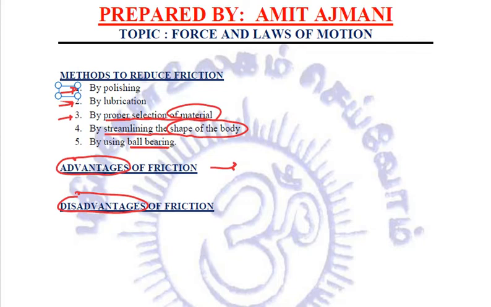Another advantage is that two bodies stick together due to friction only. If there is no friction, it would be very tough to keep bodies sticking together. A very important role played by friction is in our vehicles. Whenever we want to control or lower our speed, we just apply brakes.